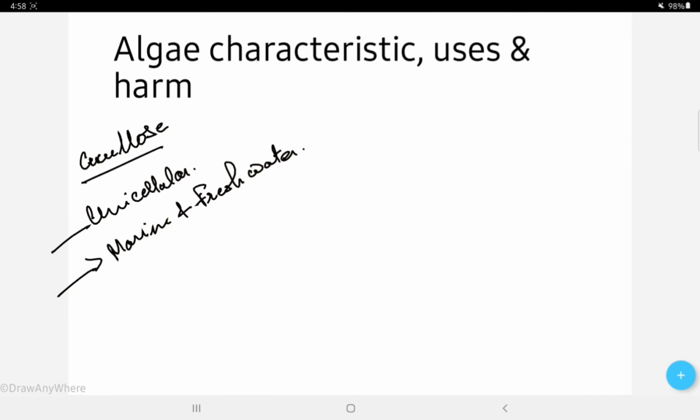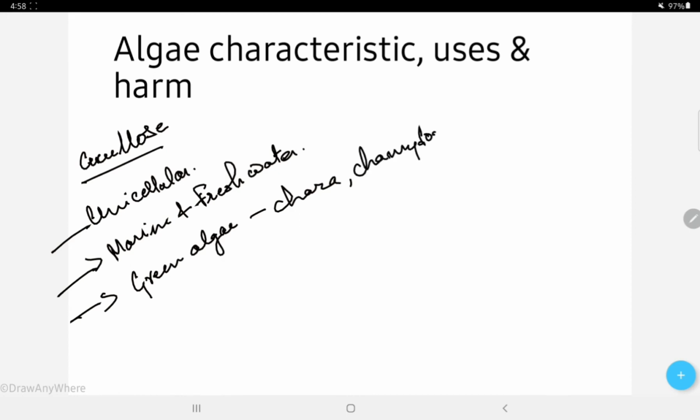As I told you, some algae are green because they contain a pigment called chlorophyll. Examples of green algae are chara, chlamydomonas, and volvox.